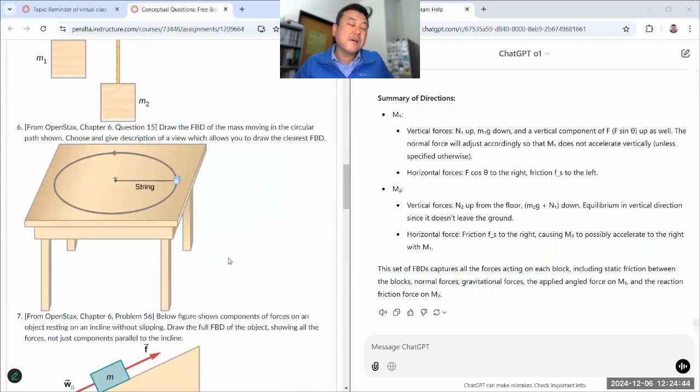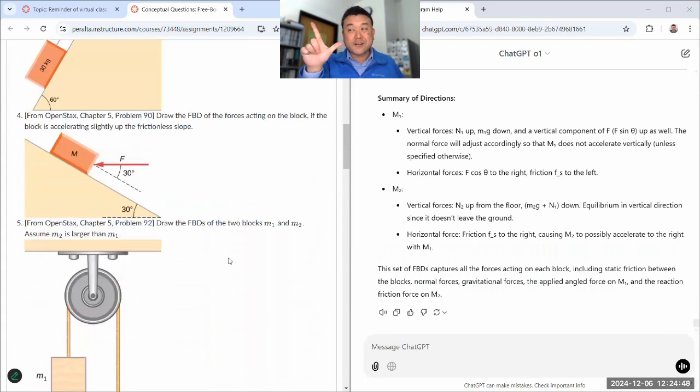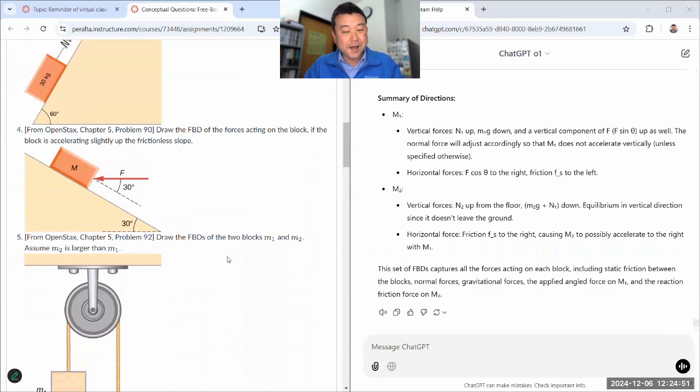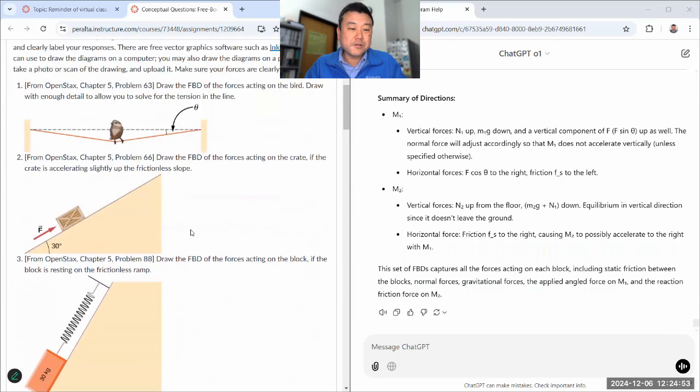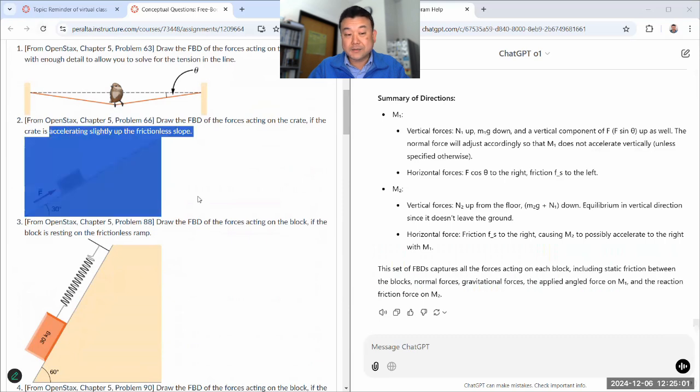When I think of physics problems that require a free body diagram, inclined planes are the classic textbook problem. I would have thought there would be so many training examples, but hey, ChatGPT just can't draw a correct free body diagram that involves an inclined plane.